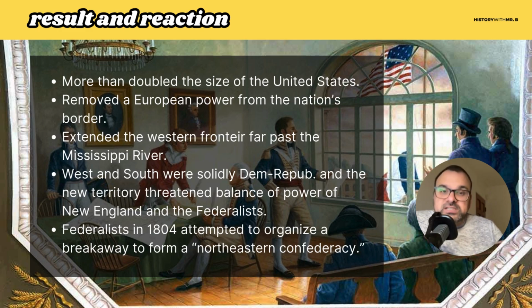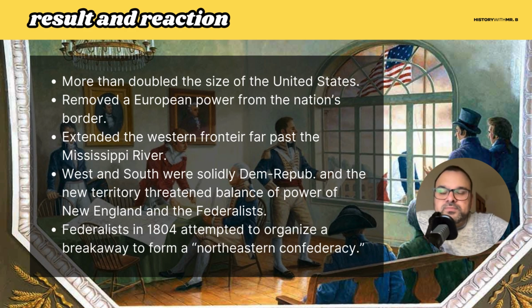Secondly, it removes this pretty big European power from the border of the United States, right? It gets rid of France from Louisiana. And getting rid of them is going to be really important for us, but it extends the western frontier far past the Mississippi River all the way out to Oregon.